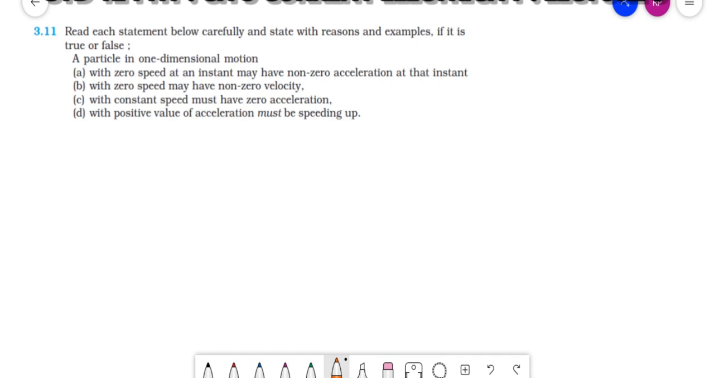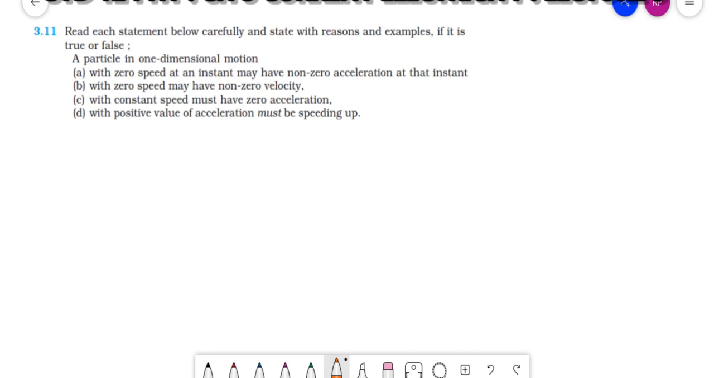3.1.11. Read each statement below carefully and state with the reasons and examples if it is true or false. These are conceptual questions. This will clear your fundamentals, clear your basic concepts. The first one is a particle in one dimension.